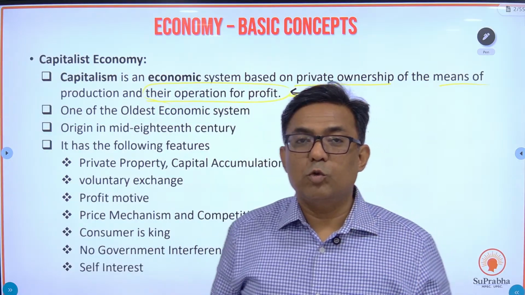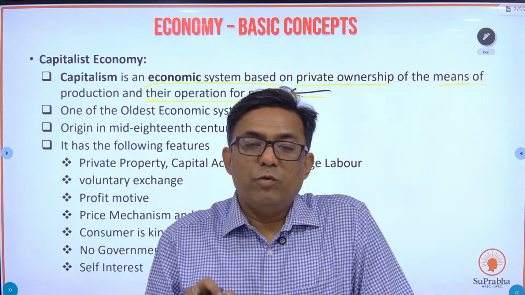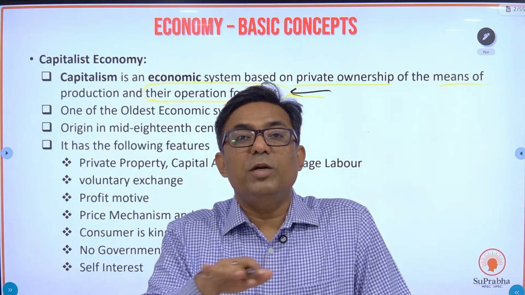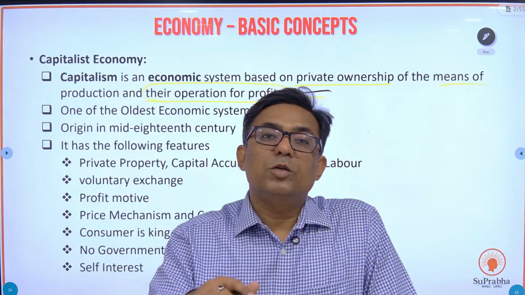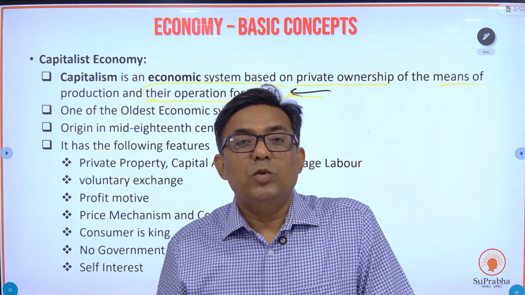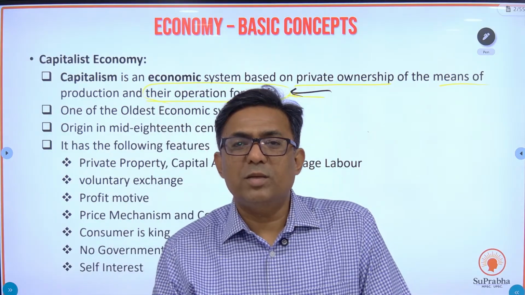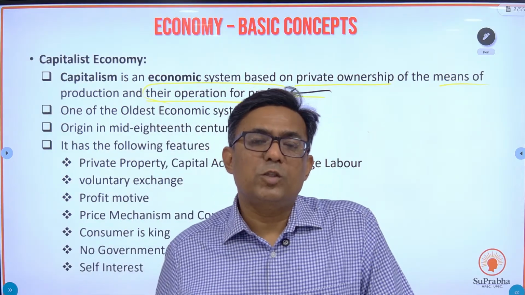If you compare it with a socialist economy where the government owns everything, the whole and sole motive of the government is not profit but equitable distribution. Government wants to distribute everything to each and every person in the economy so that they get at least a minimum decent standard of living. For example, in a socialist economy you have state transport buses.